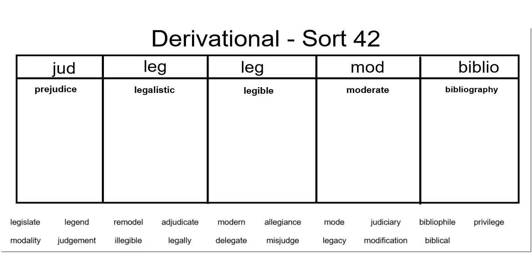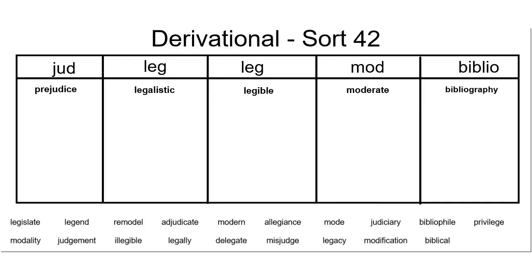Jud means to judge. When we apply that meaning to our anchor word prejudice, we find out that if you have a prejudice, you have an opinion formed without all of the facts. So you are judging someone without all of the facts.